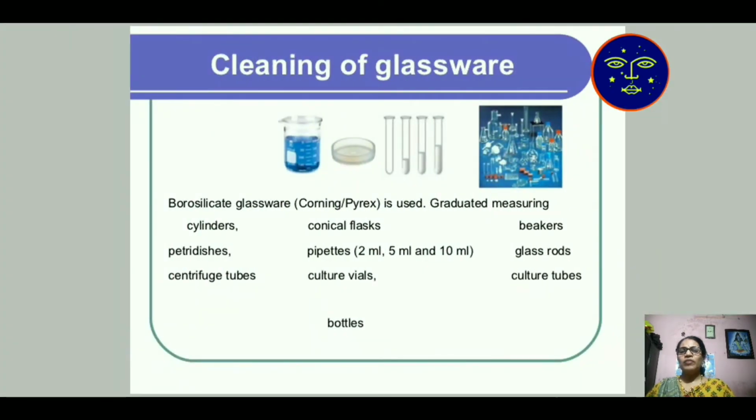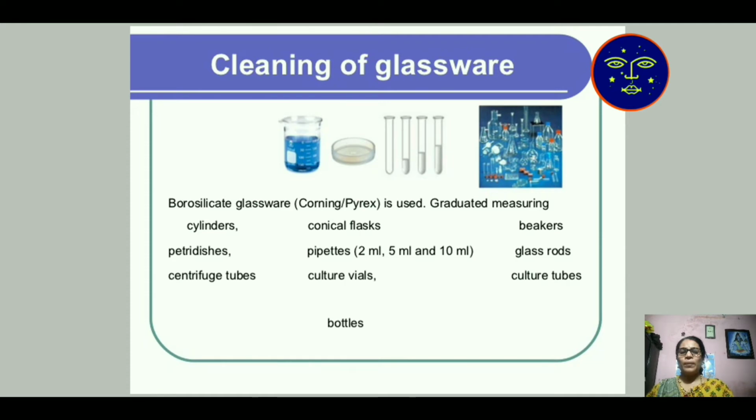Then cleaning of glassware. How do you clean the glassware? First, you clean the glassware. After that, you keep all the glassware inside the autoclave. The glassware should be borosilicate or Pyrex. This is the company name, with the graduated measuring cylinder, conical flask, beaker, petri dish, meaning a plate-like substance, and pipette.